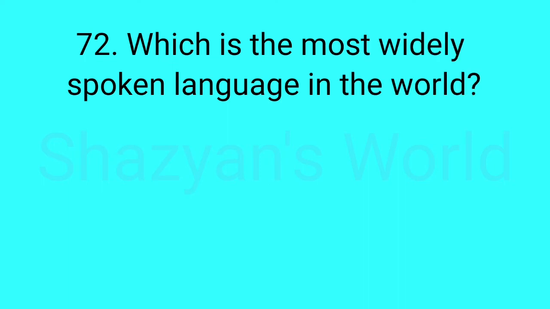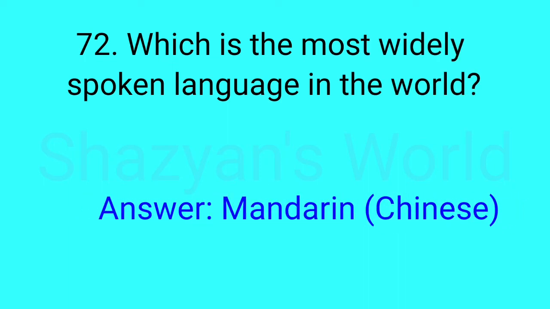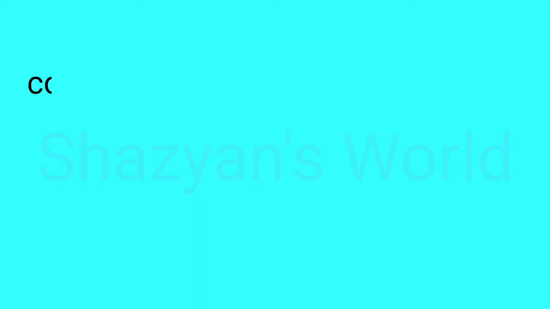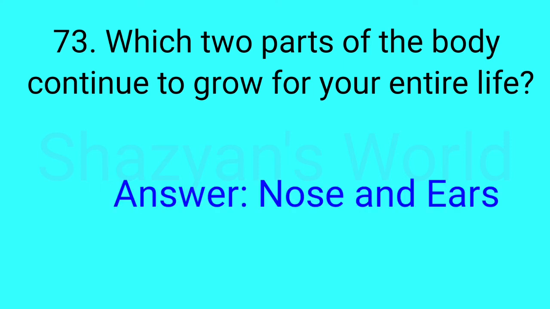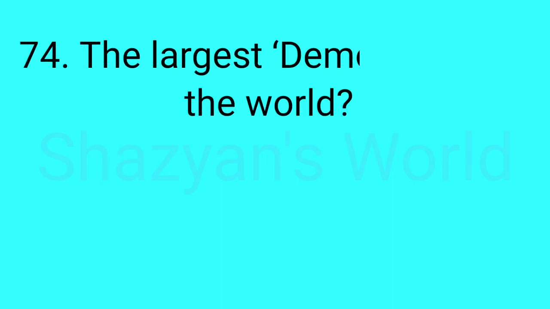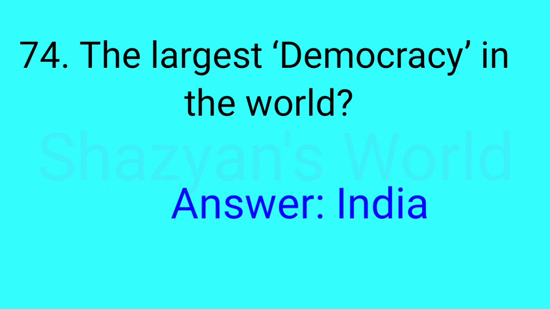Which is the most widely spoken language in the world? Answer: Mandarin Chinese. Which two parts of the body continue to grow for your entire life? Answer: nose and ears. The largest democracy in the world? Answer: India.